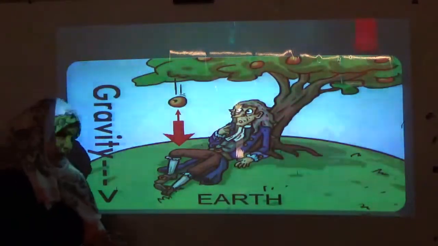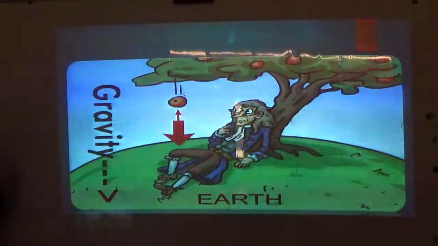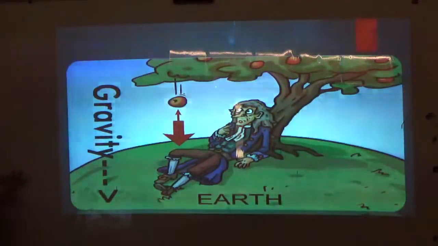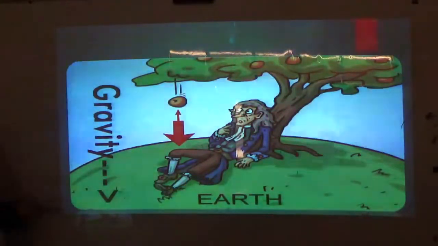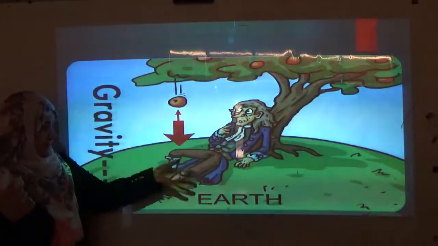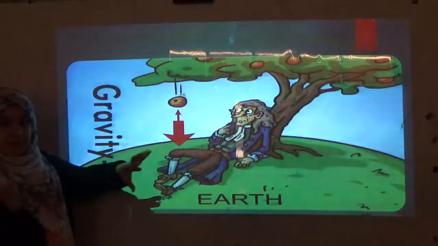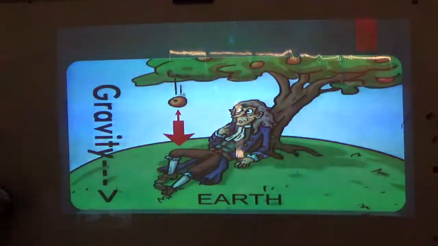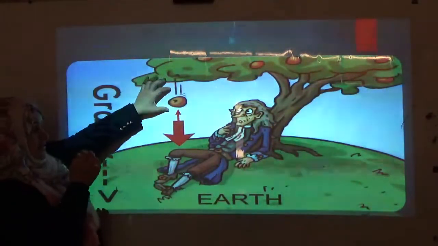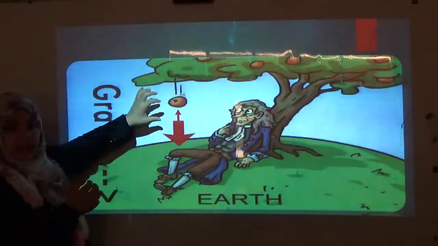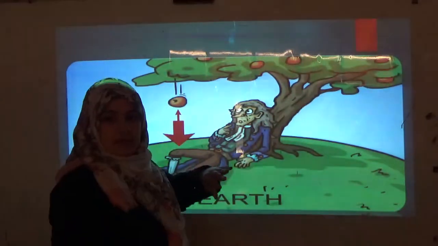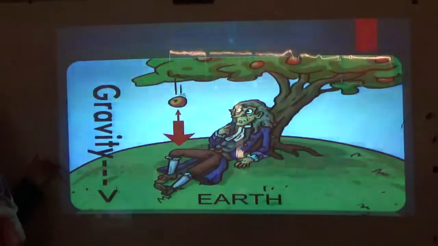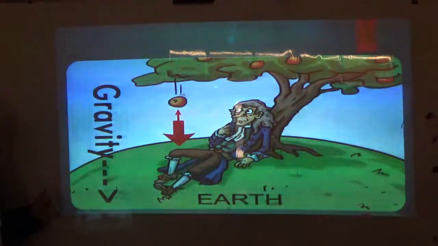But before we talk about the weight, I want you to look at this figure and try to think what may be concluded from this figure. We can see a person. This person is sitting under an apple tree. Suddenly, an apple is falling down. And this person asked himself, why did the apple fall down? Why did the apple fall downwards to the earth? Why didn't it move in any other direction? Why didn't it move in the direction of clouds, for example, or any other direction?